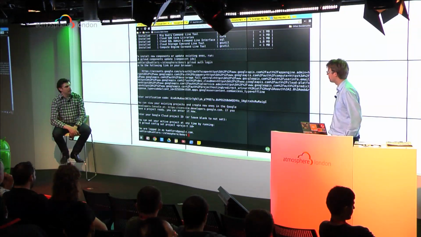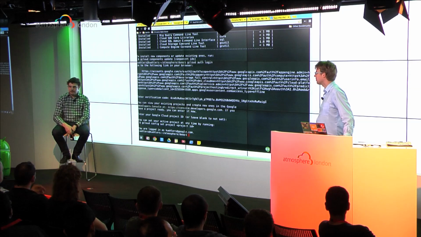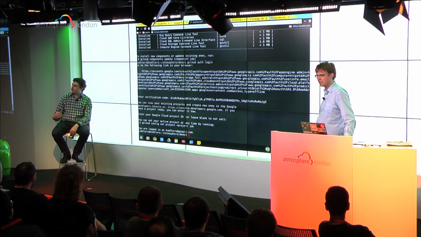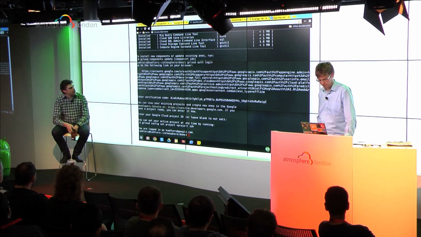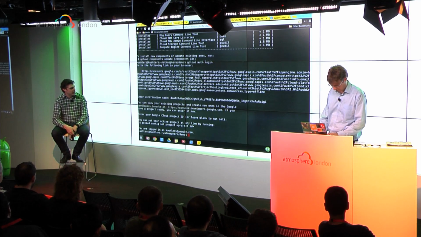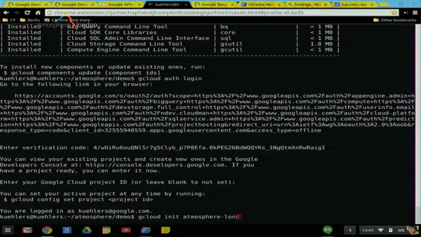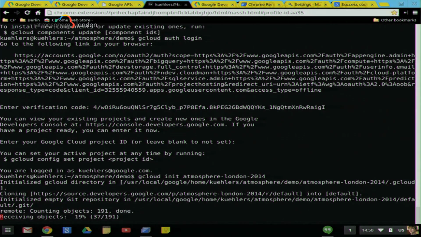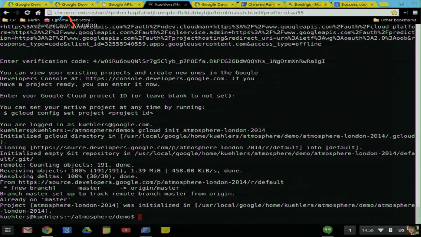All right. OK, so one of the great advancements that we've recently introduced in the SDK is that every project you create has its own private Git repository. And if you want, you can also connect to GitHub, if you're collaborating with developers there. So we can initialize the repository for the project that we just created. I do that with gcloud init. And the project was named Atmosphere London 2014, if I'm not mistaken. And it's getting that Git repository down now. Yeah, all right, that's done.